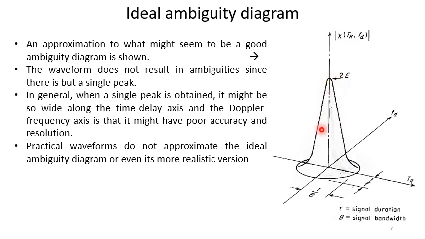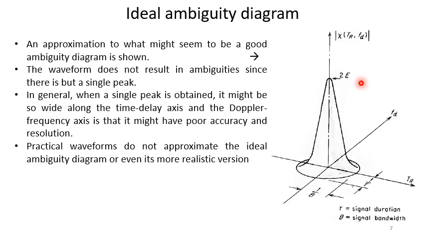So there should not be any ambiguity, and the peak occurs at the origin, so there is no ambiguity as far as detection is concerned. In general, when a single peak is obtained, it might be so wide along the time delay axis and the Doppler frequency axis that it might have poor accuracy and resolution.